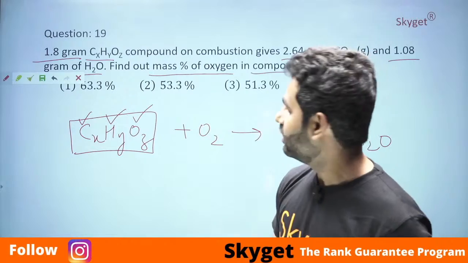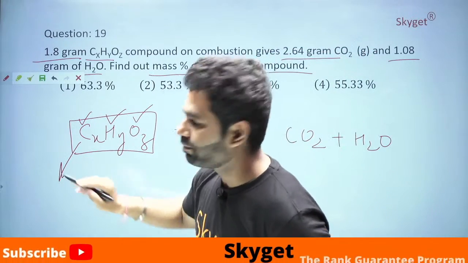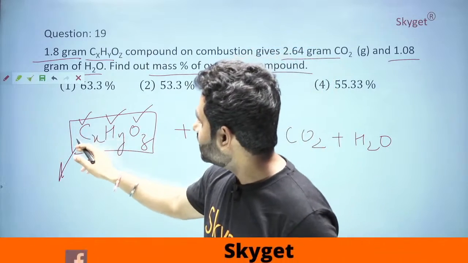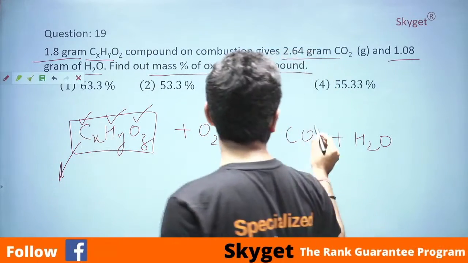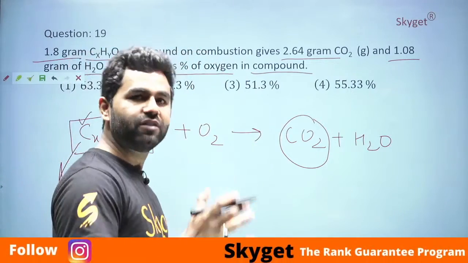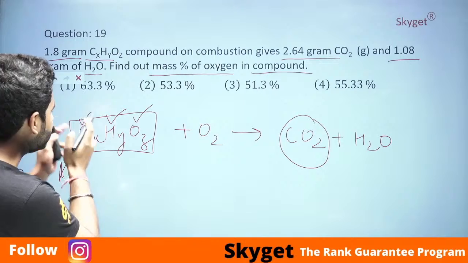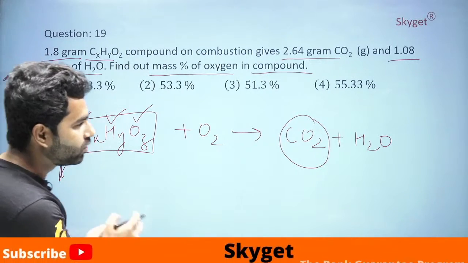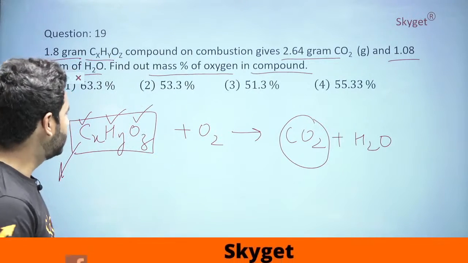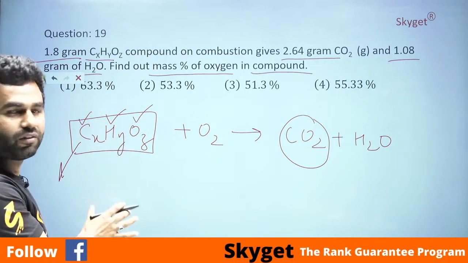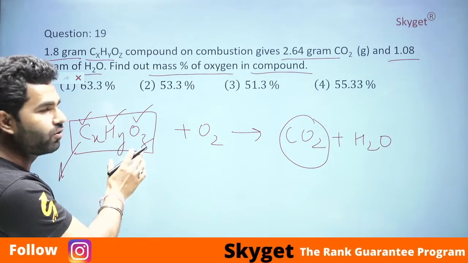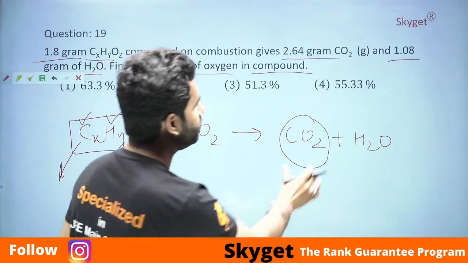At that moment, whatever carbon is present in this compound will be converted into CO2. Just focus and understand what I am trying to say. It means whatever the weight of carbon this compound has, the same amount of carbon will be forming CO2.